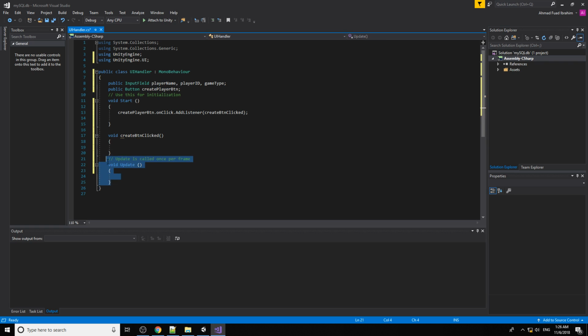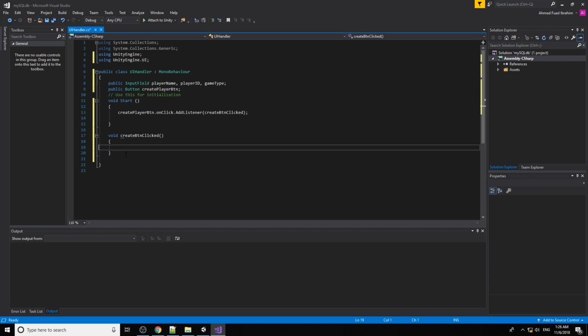We are not going to use the Update function, so just leave it for now. But basically, you want to call the coroutine with an IEnumerator. The reason you use an IEnumerator is that it will wait for the result.